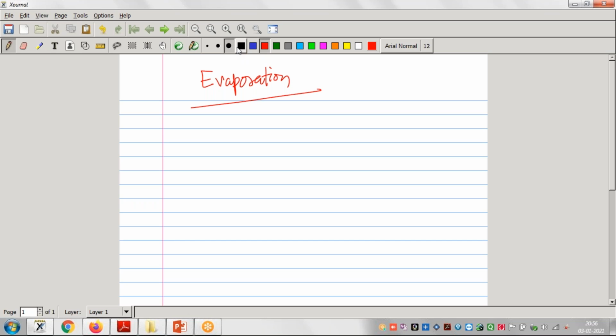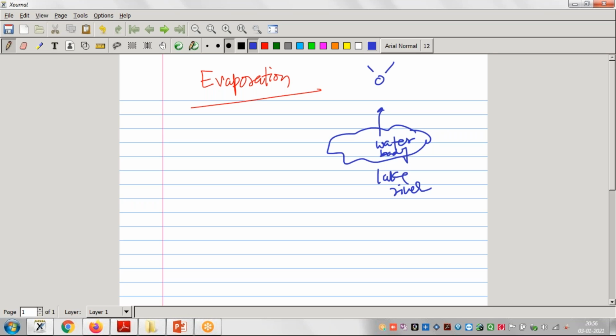So the definition of evaporation means what? The transfer of liquid into gas, right? The transfer of liquid into gas. Suppose this is the water body somewhere here. This is a water body, right? Any lake may be here or a river may be there.